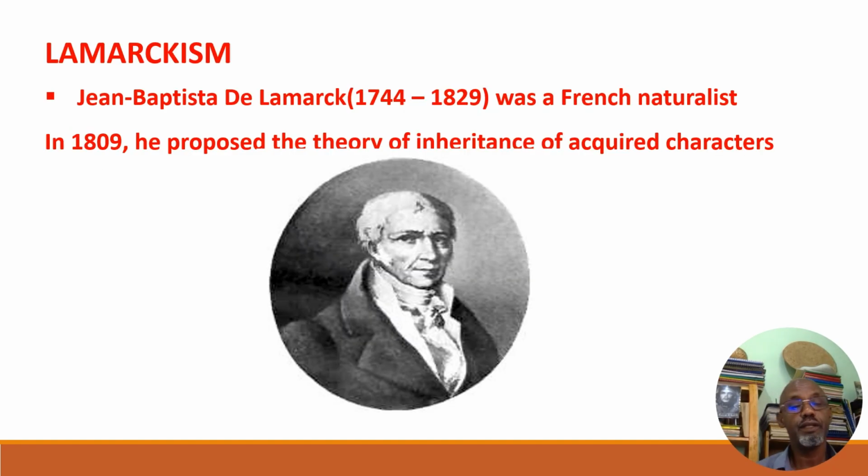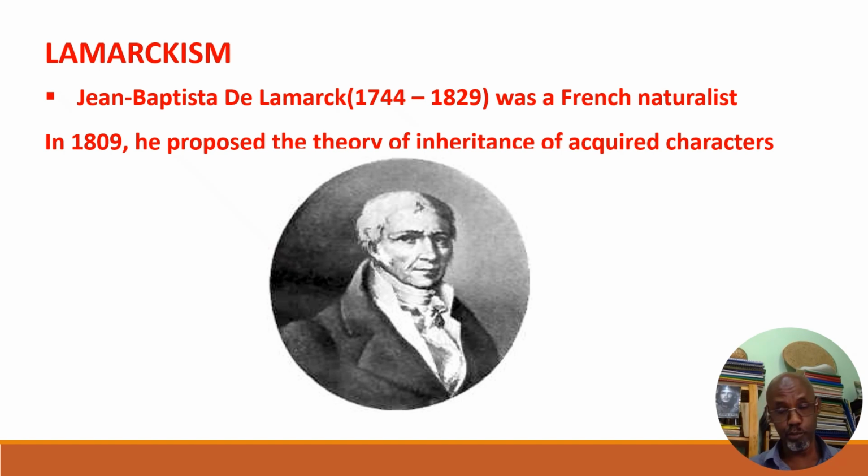When we come to the historical background of this science of evolution, the first personality that came before Darwin is Lamarck, the French naturalist. Therefore, there is an evolutionary thought known as Lamarckism, named after Jean-Baptiste Lamarck, a French naturalist. In 1809, he proposed the theory of inheritance of acquired characters. Of course, this theory is not right.